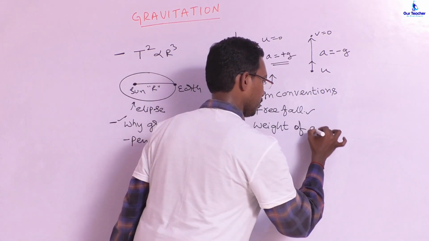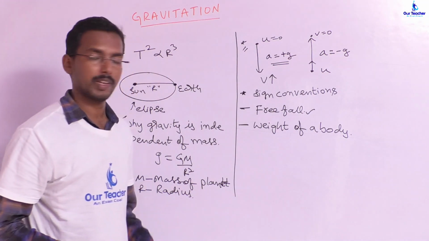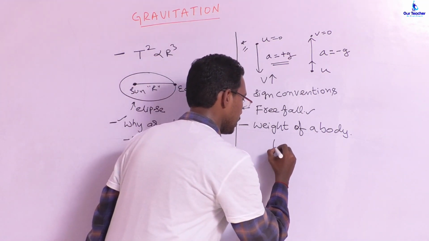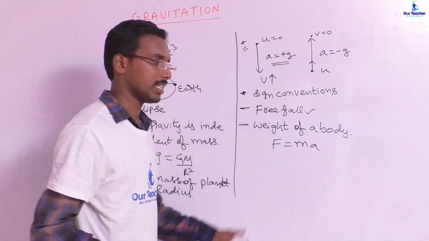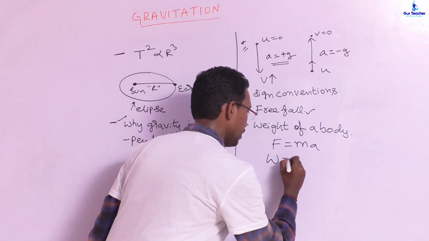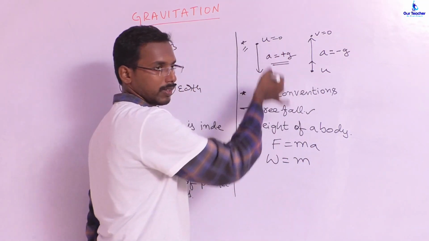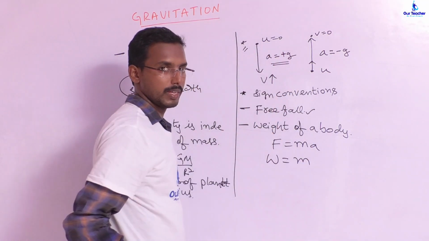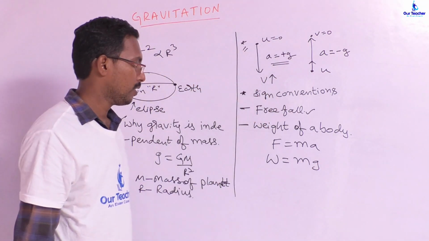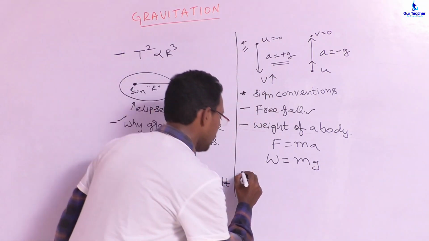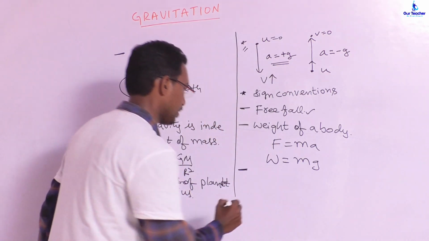Weight of a body. Simply, from Newton's second law we can derive the weight of the body. Newton's second law states that F is equal to ma. Instead of force you can take gravitational force, which is nothing but weight. M is m only. And since weight is always downward, instead of a you can take g. So W is equal to mg is the formula of weight. Okay. Later we will discuss what is meant by weightlessness.